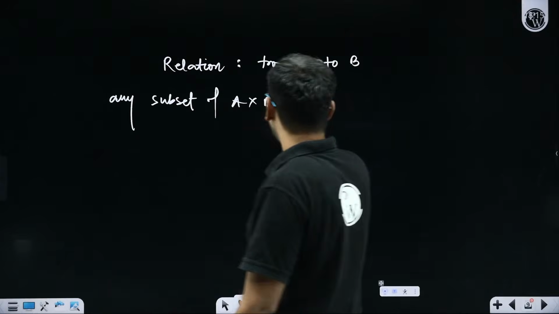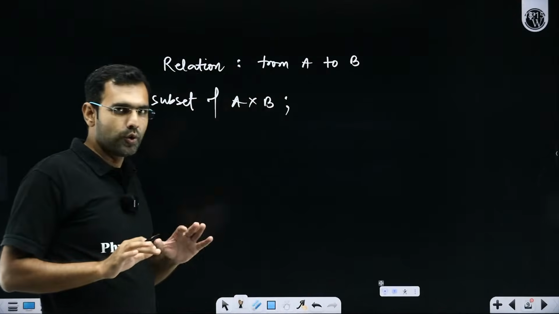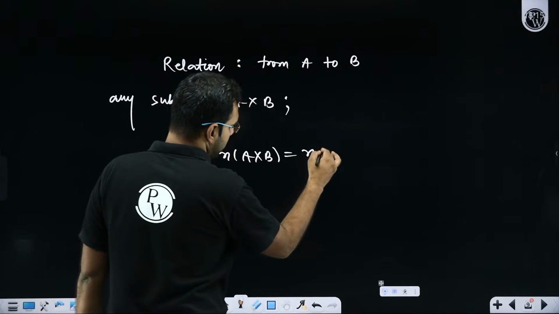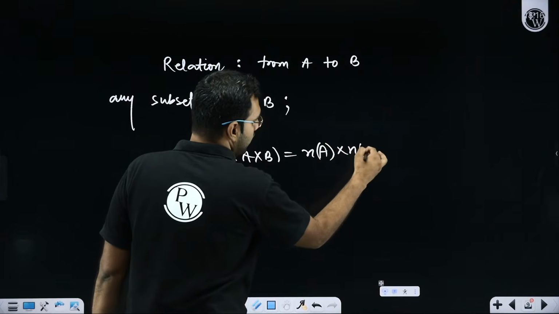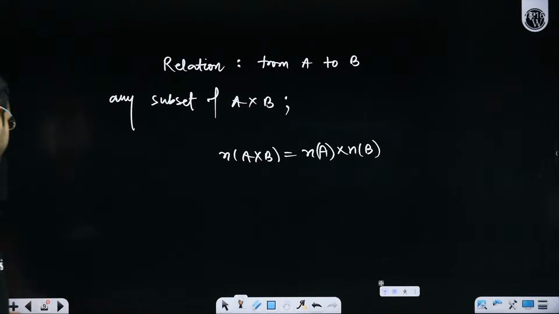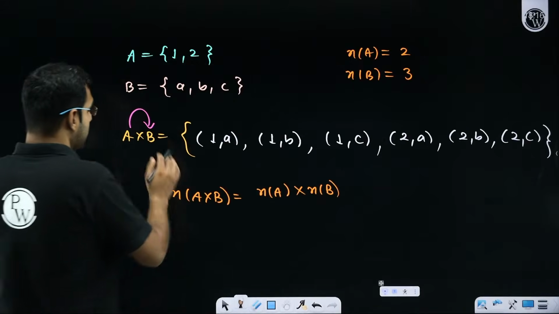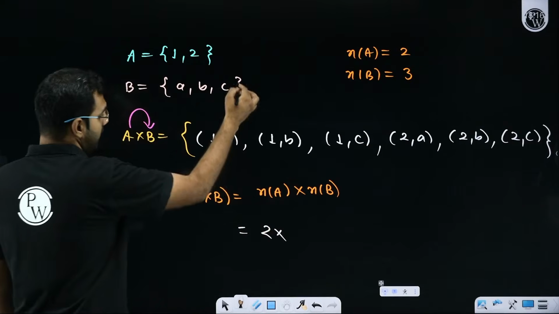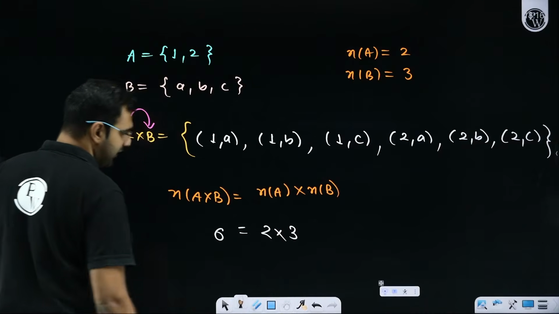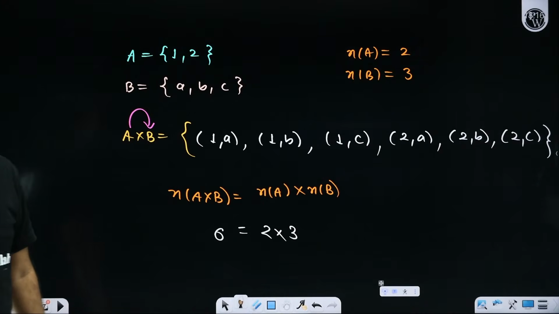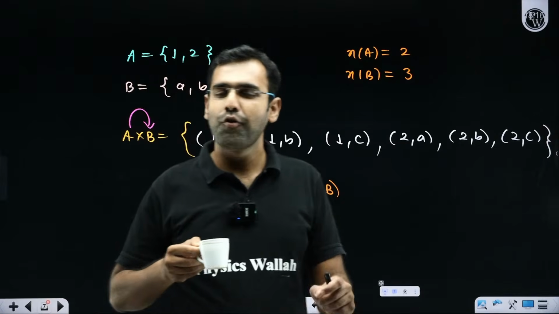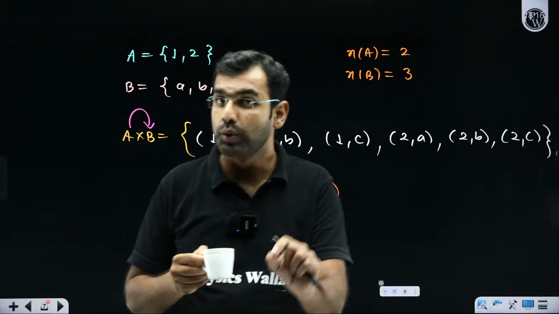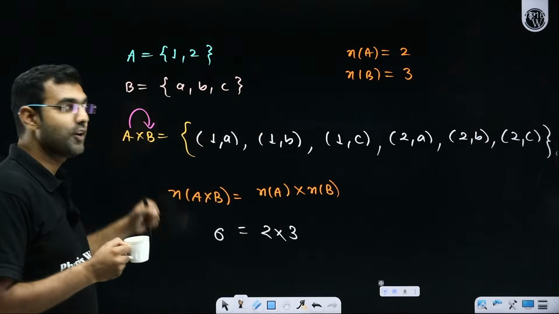Now I have one more query. We know that in the Cartesian product A cross B, the total number of elements is nA into nB. As we have just discussed, the number of elements in A is 2, the number of elements in B is 3. So the number of elements in A cross B is 6. Now let me ask you one more question. If you have watched the previous session on sets, you would be able to answer it. The total number of subsets of A cross B would be how many?